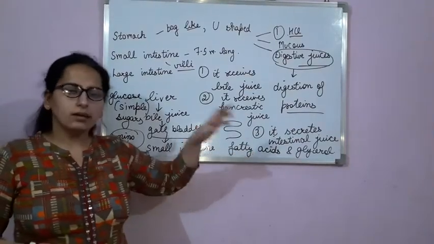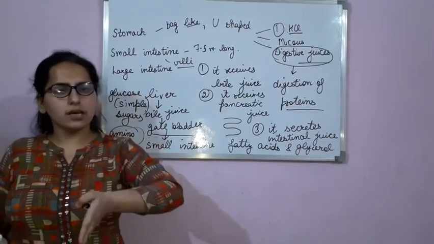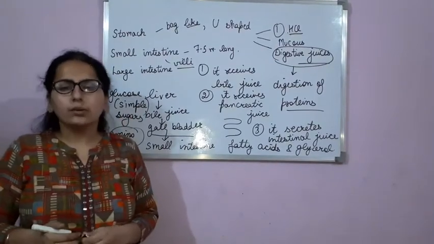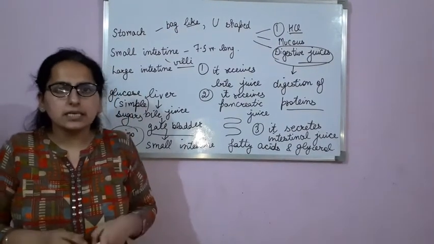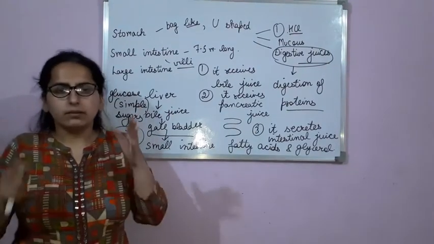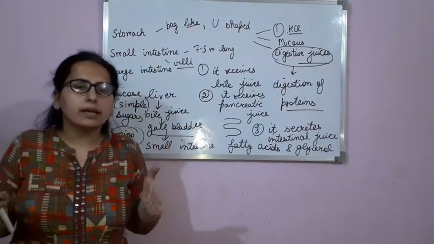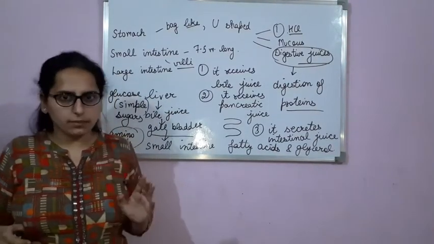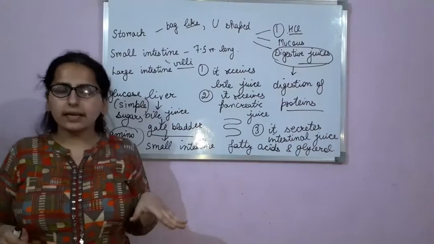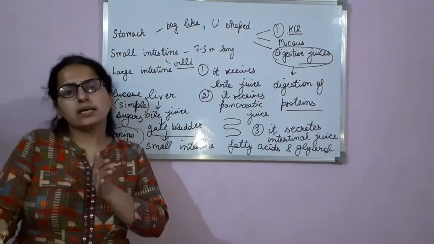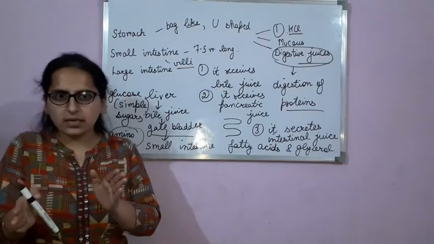In digestion, the food has been broken down into simpler substances. Now these simpler substances will be taken up by the blood. This is absorption.